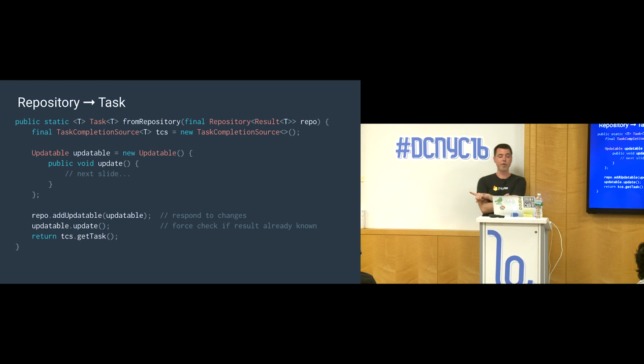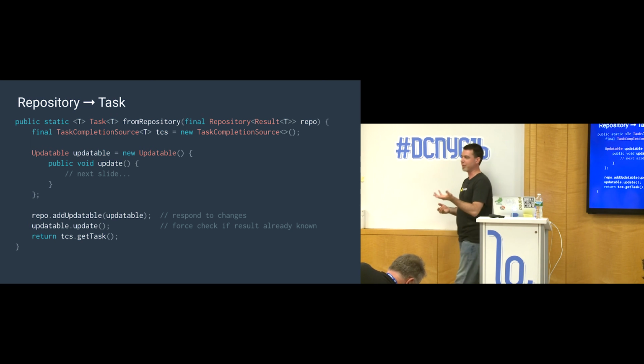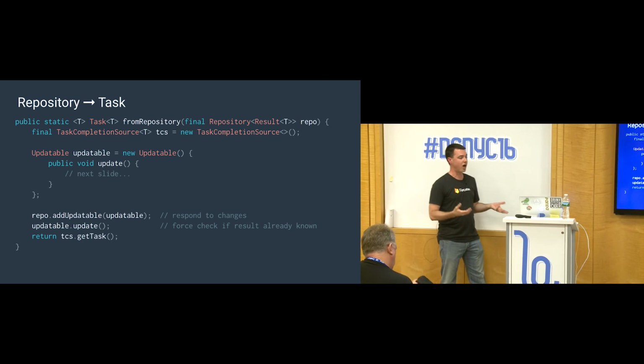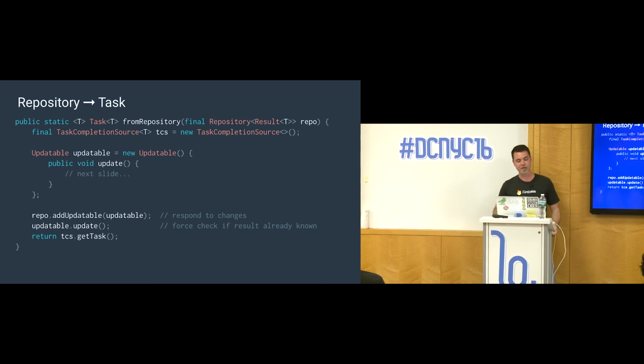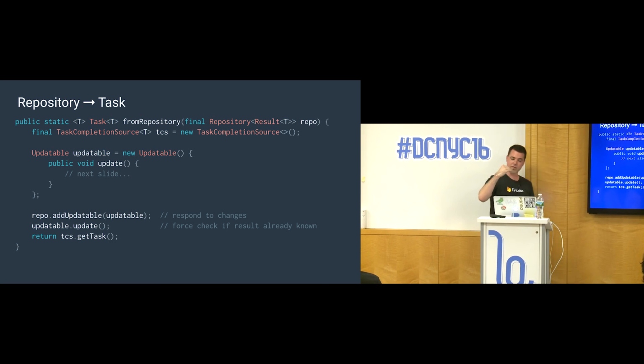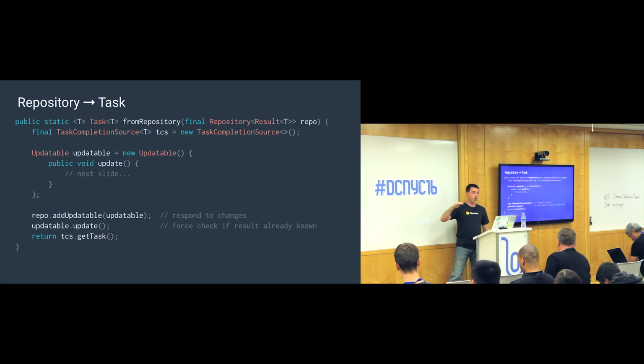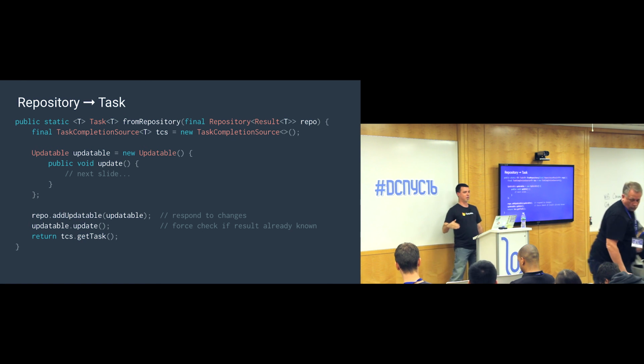Okay, so now you can go the other way. You can take a repository and turn that into a task. So what we do here is we use TaskCompletionSource again, and we need an updatable. So remember, this updatable is the thing that you register on a repository to listen to its values. And I'll give the code for that in the next slide. But the scheme here is to create a TaskCompletionSource, register an updatable on it, and then also call the update method on the updatable immediately.